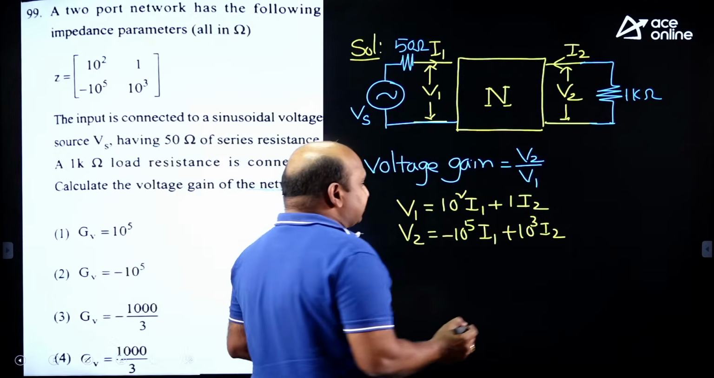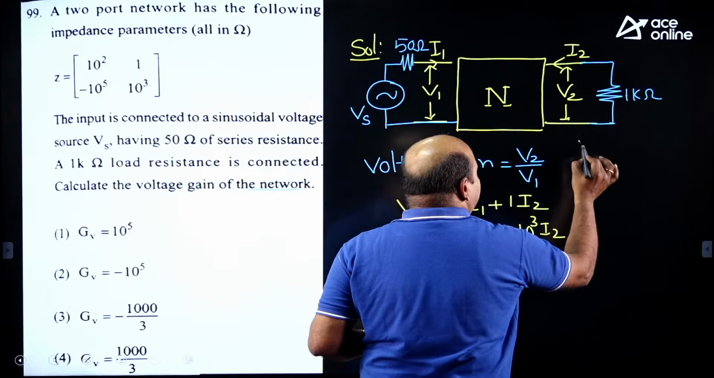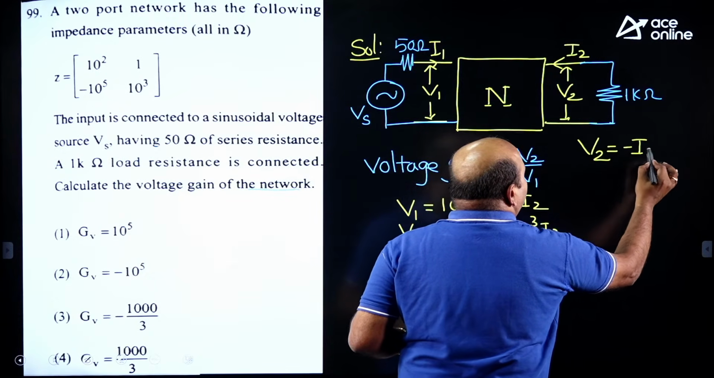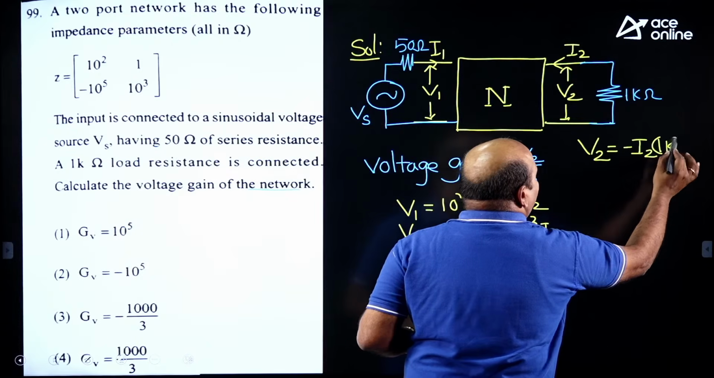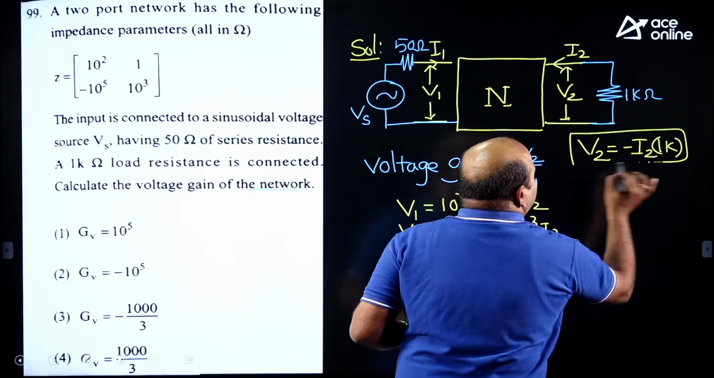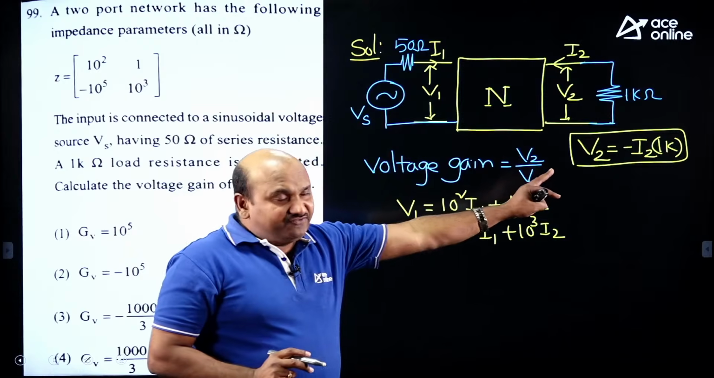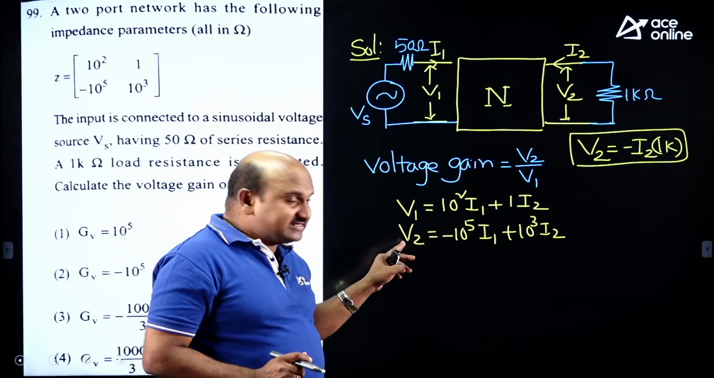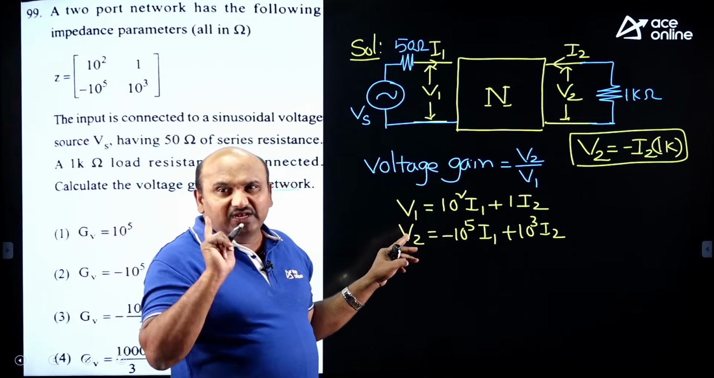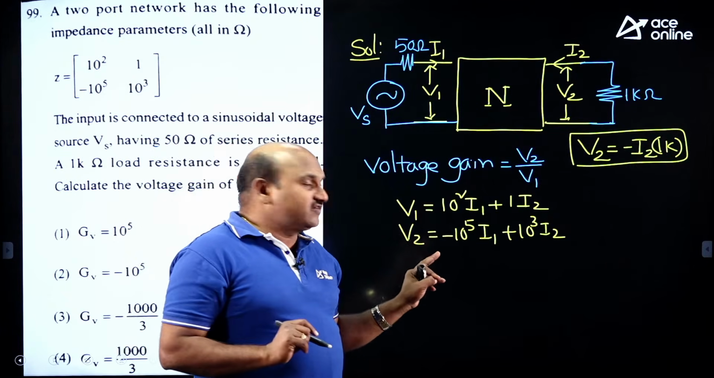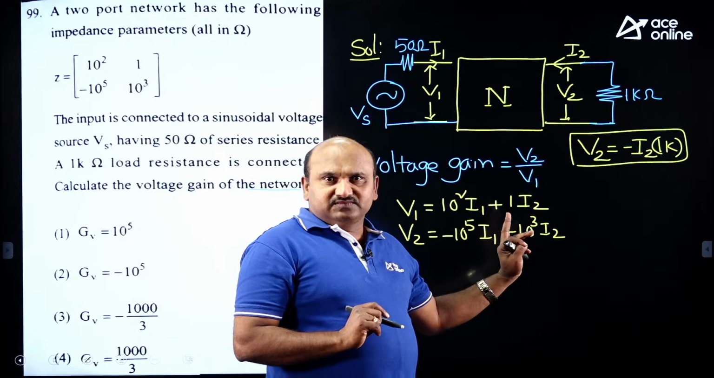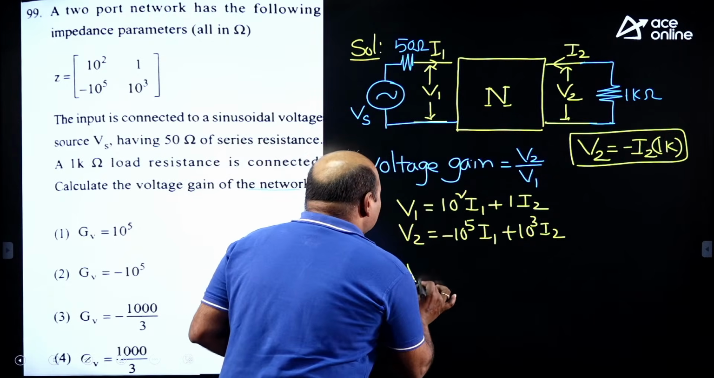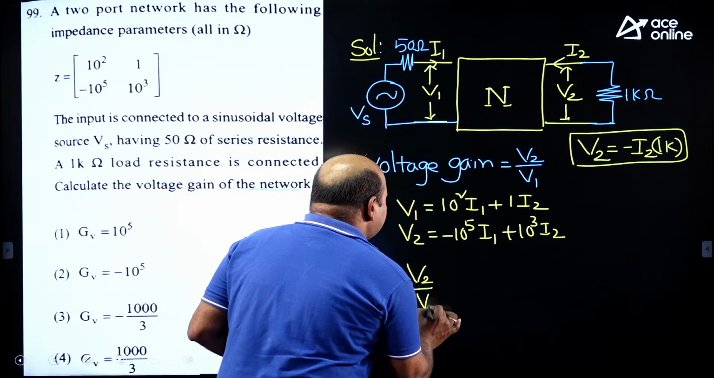Then I am able to express the V2 value. Can you define that V2 value here? Yes, I can define V2 is equal to minus I2 times 1 kilo ohms. Take that V2 value in the second expression, and you will get the relation between I1 and I2. By using that, you are able to get V2 by V1, this is the gain.